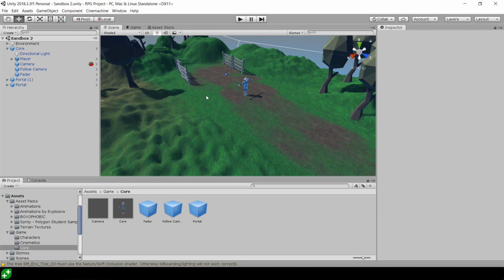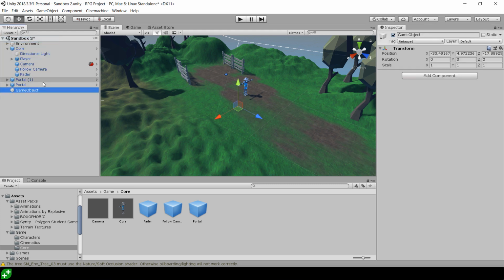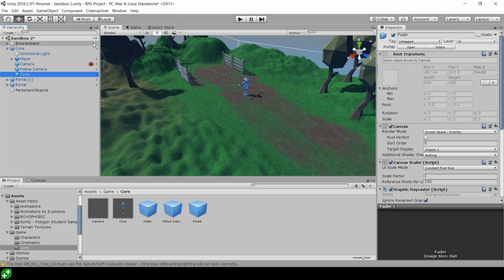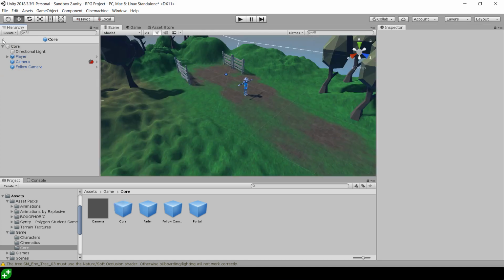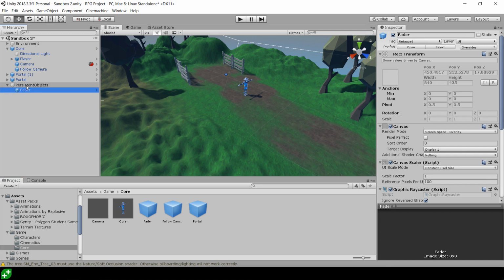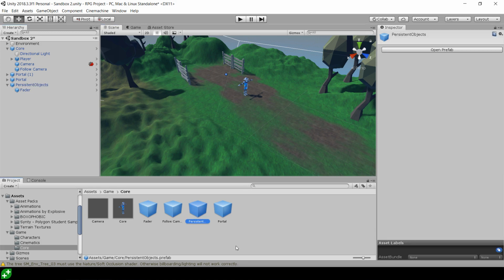So I'm going to propose an alternative to using the Singleton pattern, where we instead have a prefab of objects that we want to persist between levels. And I'm going to call these the persistent objects. So I'm going to create a new empty game object and call it persistent objects. And under that, I'm going to drag our fader object. Now notice, because I've just prefabbed it, I'm going to have to go into the core prefab and remove the fader from the core prefab. And I'm going to drop it on to the persistent objects. And I'm going to make a prefab of the persistent objects.